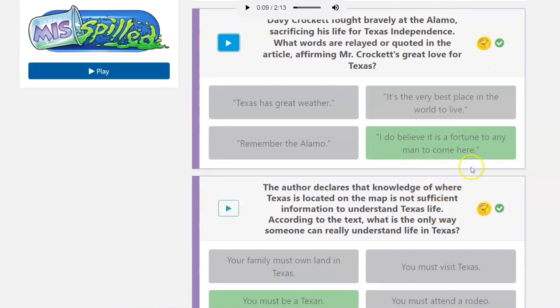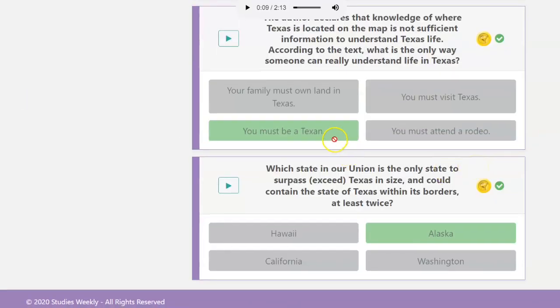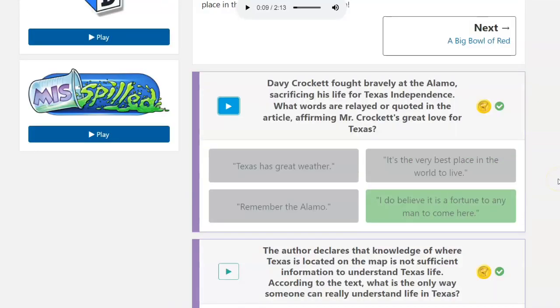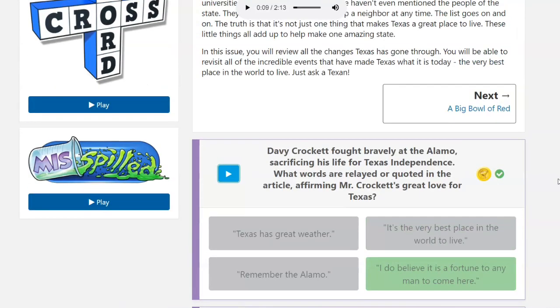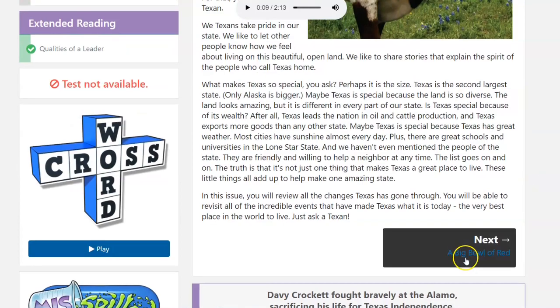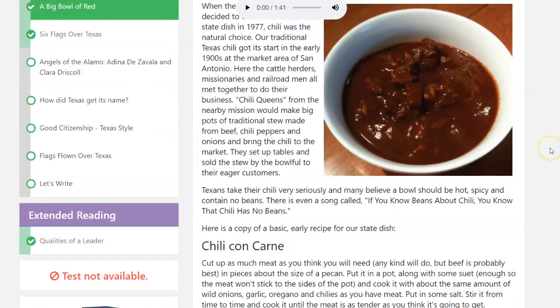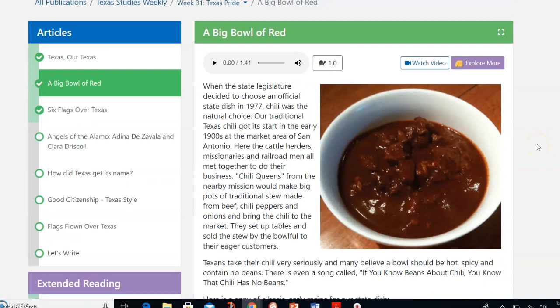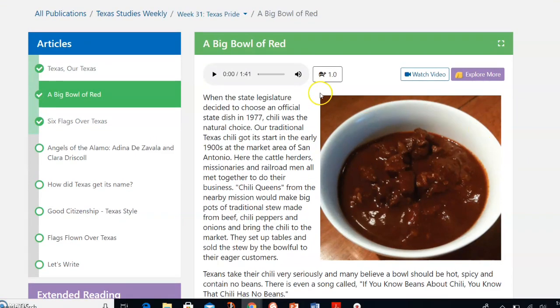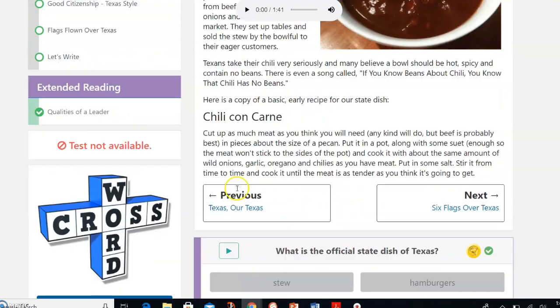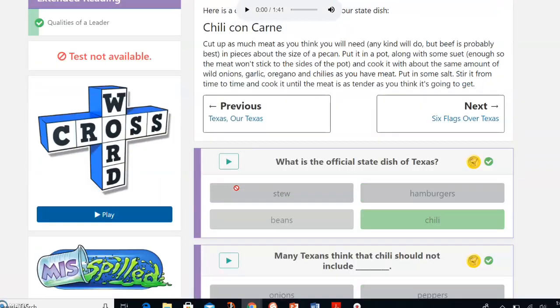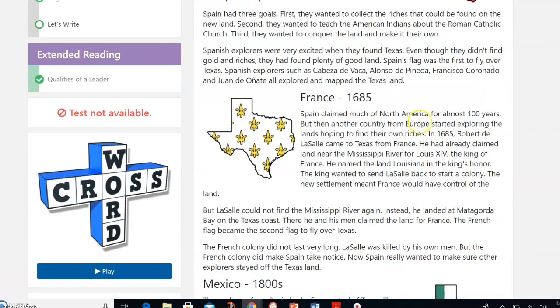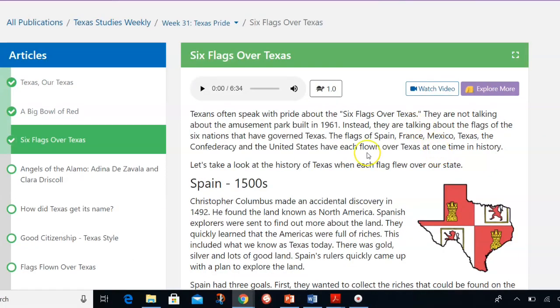And then they can answer the questions. This particular student has already answered these questions, and because they are highlighted green, he's got them right. It also has the coin with the little green check mark next to it. That just means that he's received these coins for this article. Once they're done with this whole page, then they click next, and it takes them to the next article. They're going to have to scroll up. It doesn't automatically pop them to the top of the page. But same thing, you read this little section, you answer the questions, you get these coins, and then you hit next. And you just keep doing this over and over again until this is done.